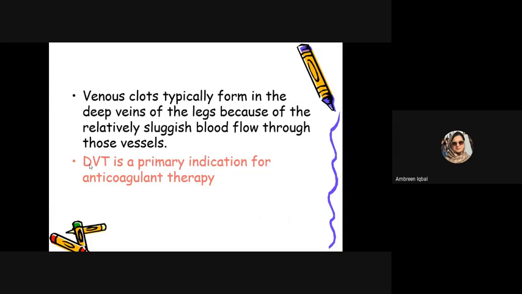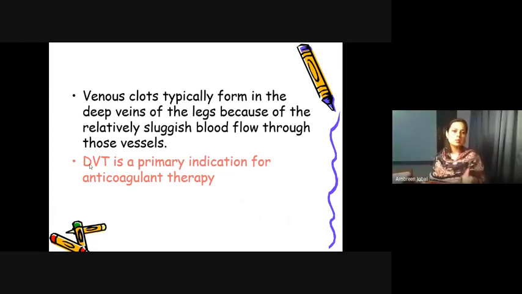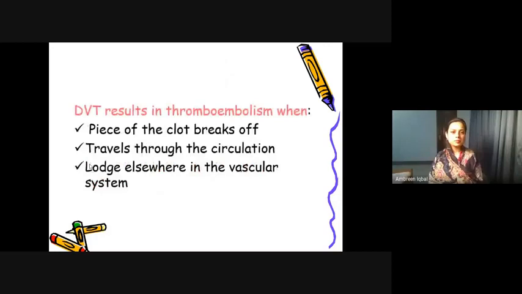Those persons who have a relatively sedentary lifestyle have a sluggish blood flow. Especially patients with stroke, paralysis, patients in the ICU, and elderly patients who do not do activities have a sluggish blood flow. Usually, if they remain on the bed, gradually the blood begins to solidify and venous clots begin to form. This is called DVT, and in DVT, anticoagulants are the drug of choice.